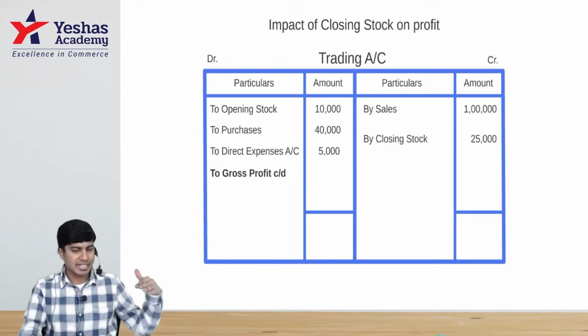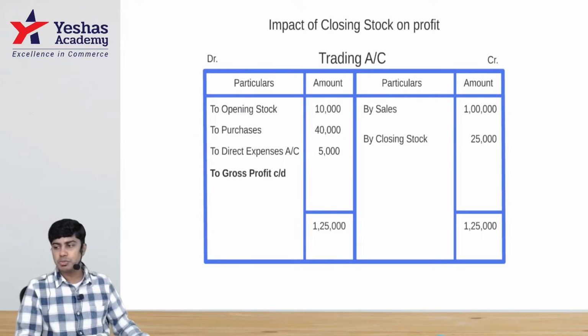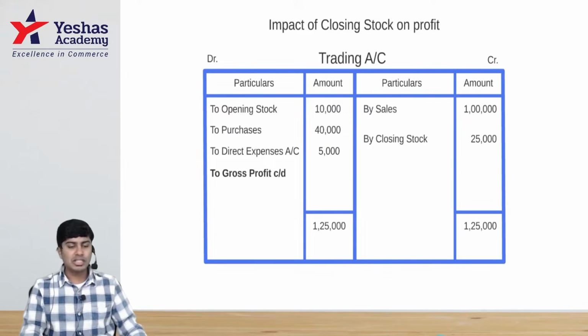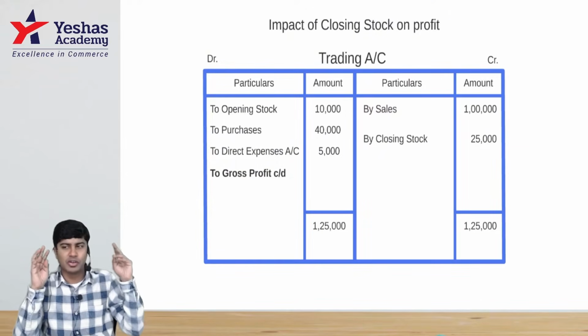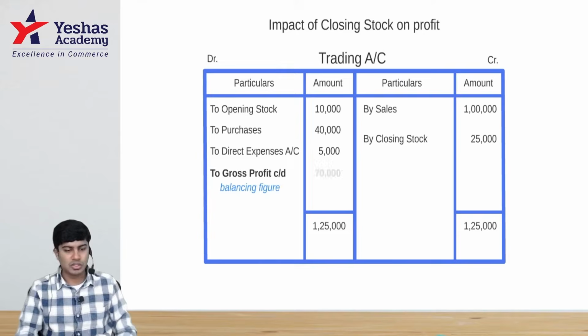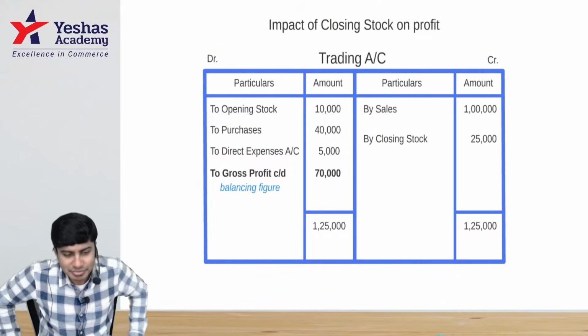Take the total on the credit side, 1 lakh 25. Write the same total on the debit side, 1 lakh 25. Now find gross profit as a balancing figure. 40 plus 10, 50, 55. If you deduct 1 lakh 25 minus 10 minus 40 minus 5, what do you get? 75,000 is balancing. Sorry, 70,000 is the balancing figure. Everyone understood 70?